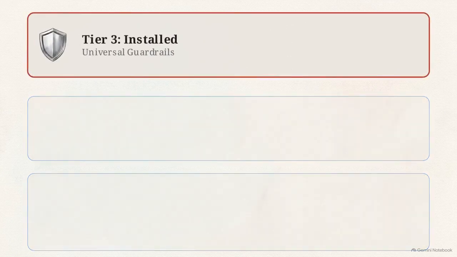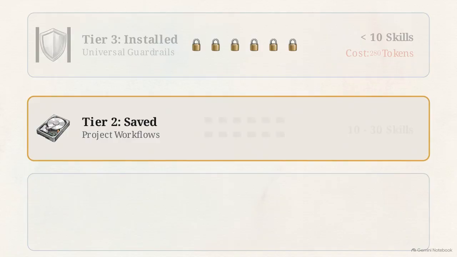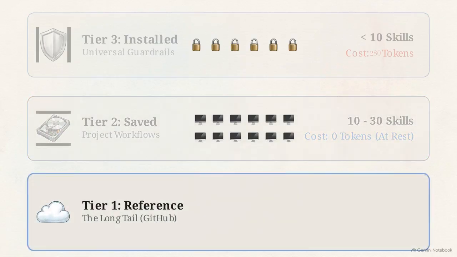Tier 3 is the installed tier. It is strictly reserved for fewer than 10 critical always-on guardrails like security filters or JSON schemas. These still consume 50 to 280 tokens each in the system prompt. Tier 2 is the saved tier, comprising 10 to 30 project-specific workflows, such as local test scripts. These are Git-tracked for IDE autocomplete, but cost 0 tokens at rest.